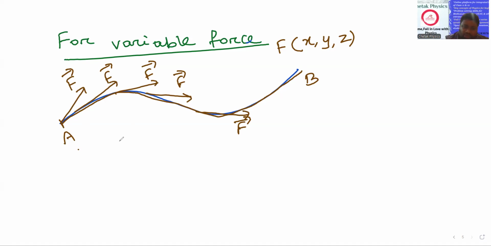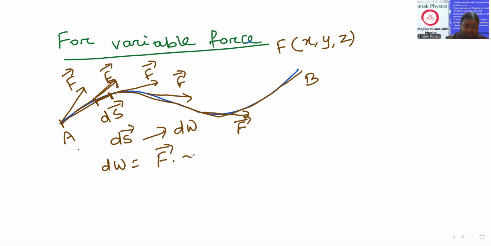Let us see a small displacement ds. Consider any small part, suppose this is ds. For this displacement and this force, what will be the work done? Obviously, a small work done will be dW. So dW will be F dot ds.